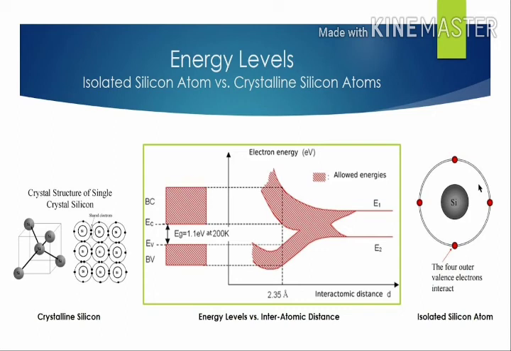Physically, Eg is the energy required to break the bond of the semiconductor to free an electron to the conduction band and leave a hole in the valence band.